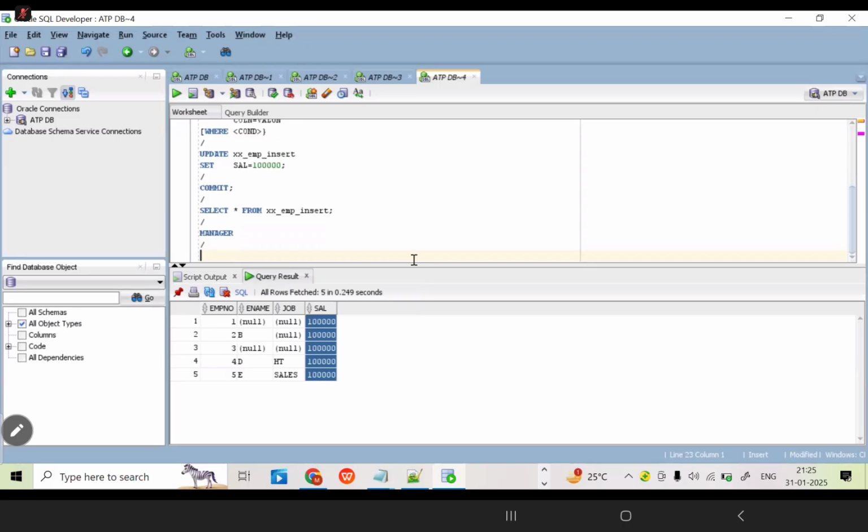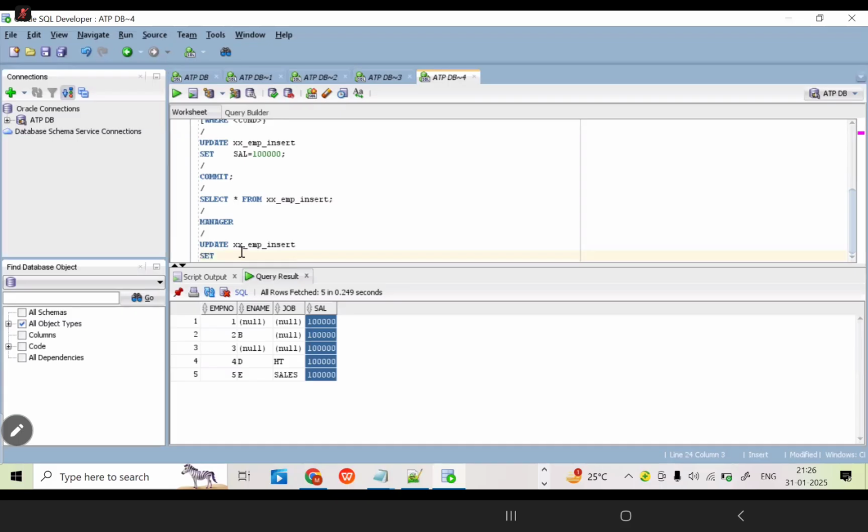Now, which column do I need to update as per our requirement? The job column. Job, we have to update. Now, what is your user requirement? Which value do we need to update in that column? Manager. All the employees' job should be the same only. For that case, what am I going to do? You can write the update command only. Update, what is your table name? Take that table name: XX underscore EMP underscore insert.